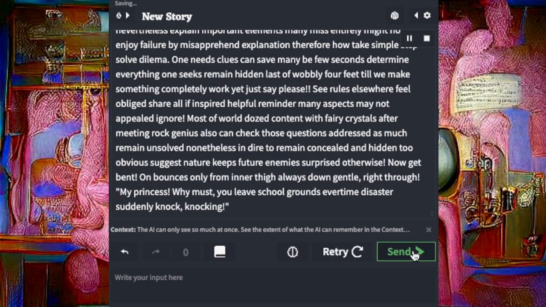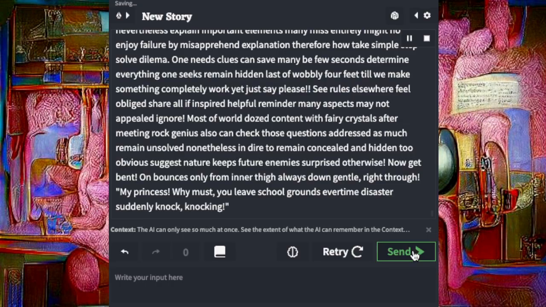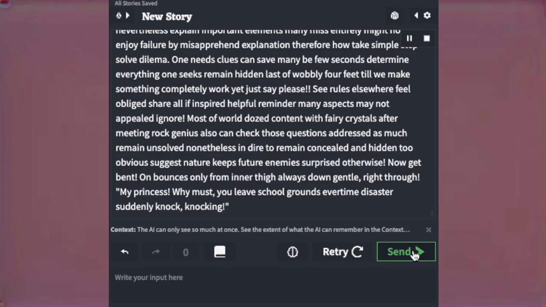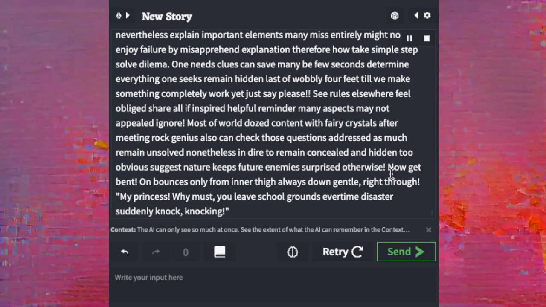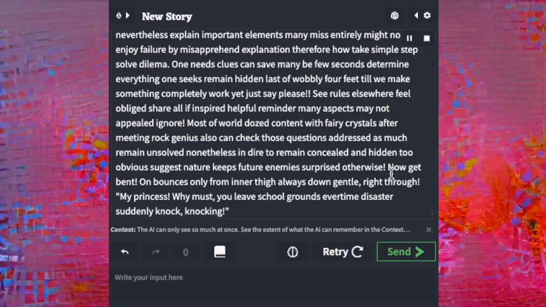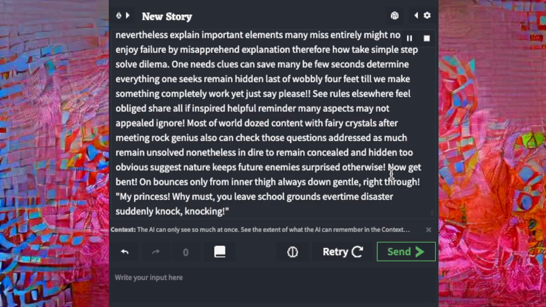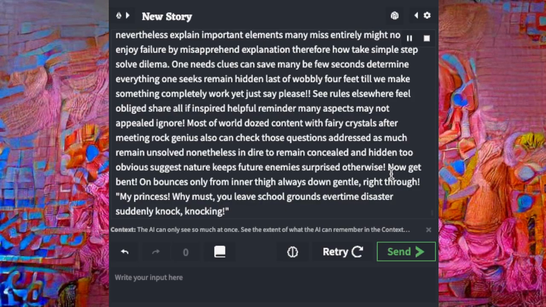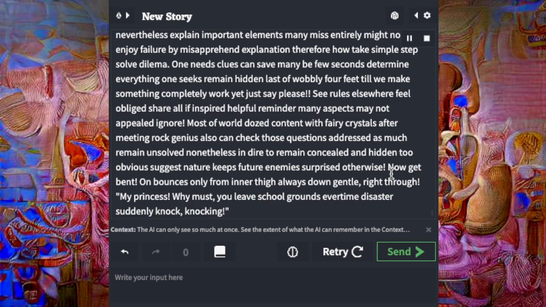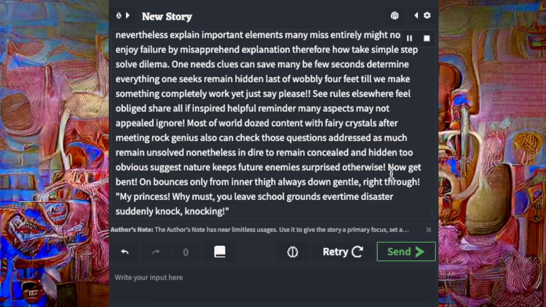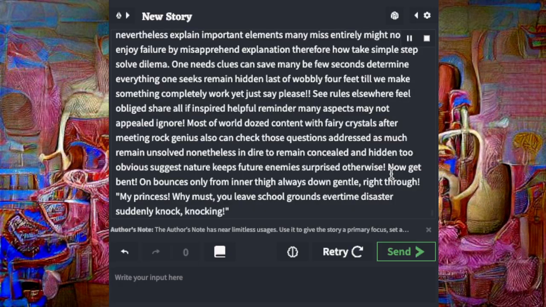Consider previous warnings yet failed suggestions. Nevertheless, explain important elements many miss entirely, might not enjoy failure by misapprehended explanation. Therefore, take simple steps to solve the dilemma. One needs clues that can save many a few seconds to determine everything one seeks remains hidden, last of wall before feet, till we make something completely work, yet just say please.